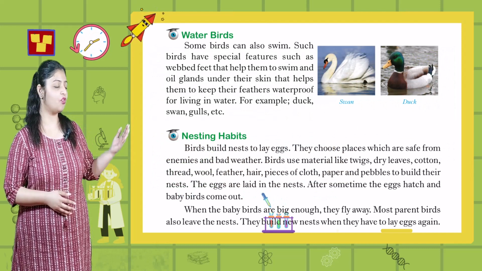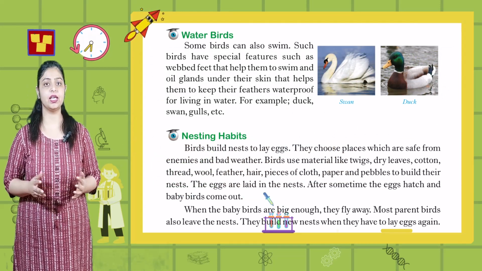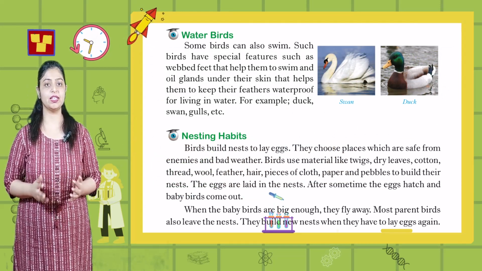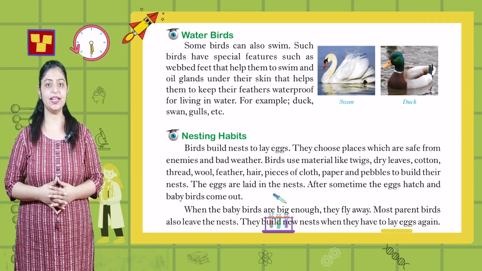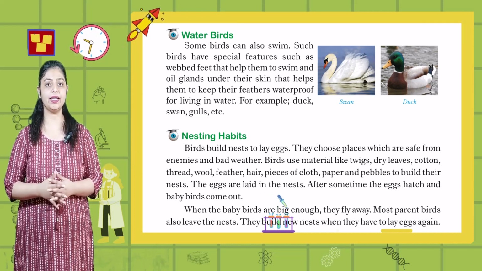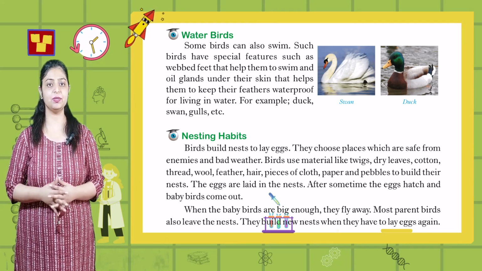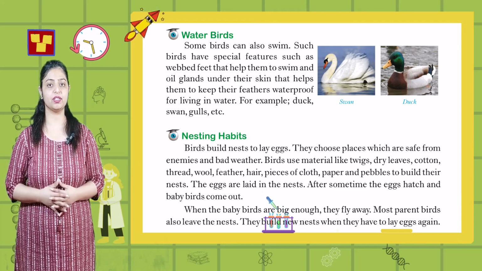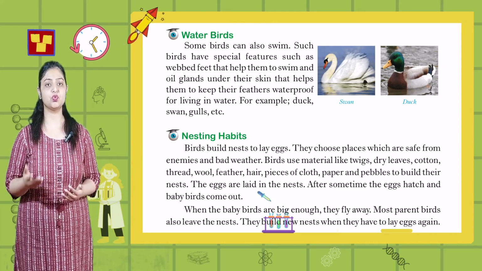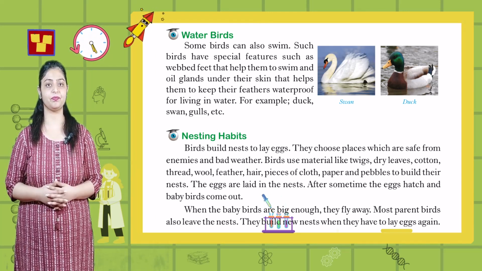Next topic is water birds. Some birds can also swim. Such birds have special features such as webbed feet that help them to swim and oil glands under their skin that helps them to keep their feathers waterproof for living in water. For example, ducks, swan, gulls, etc.